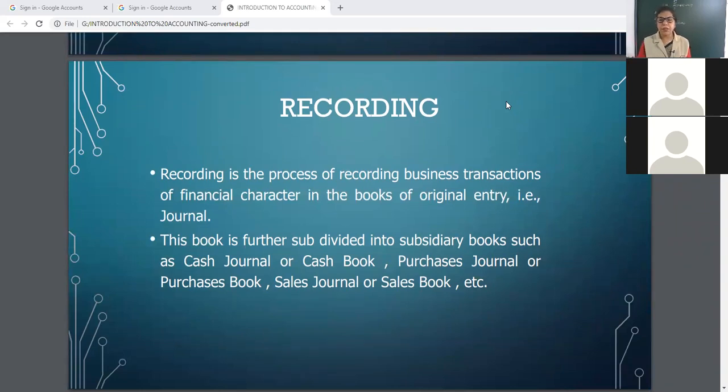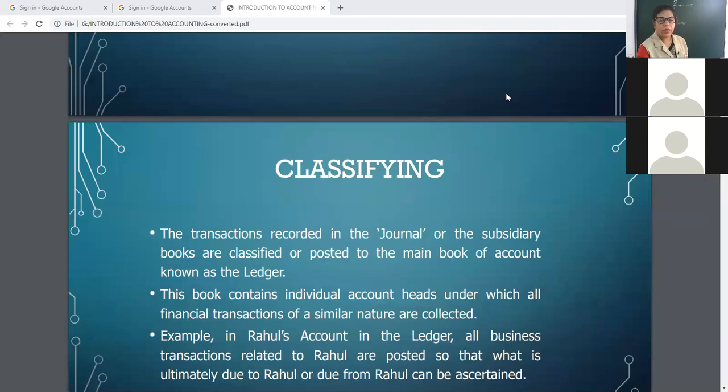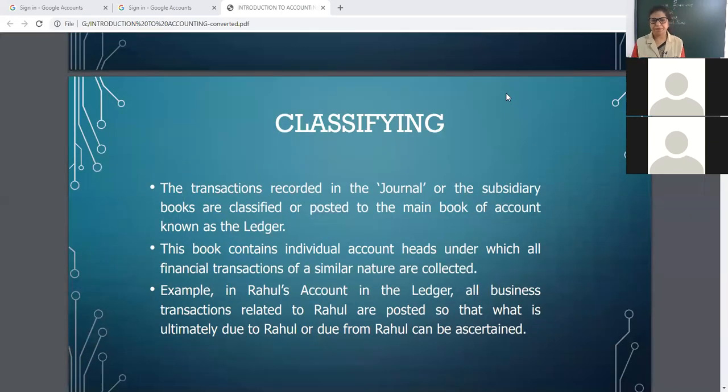Recording means first that should be entered in journal, then subdivided into subsidiary books, which is known as day book, additional books like cash book for cash transactions, purchase book, sales book, etc. Then classify them. Transactions recorded in the journal or subsidiary books are classified, which is known as ledger.